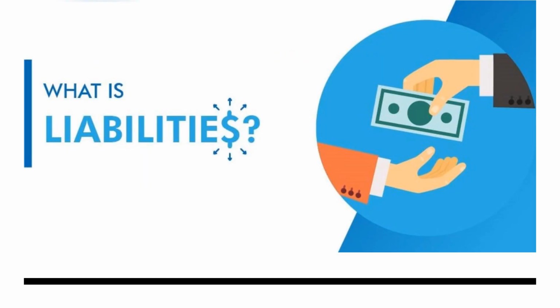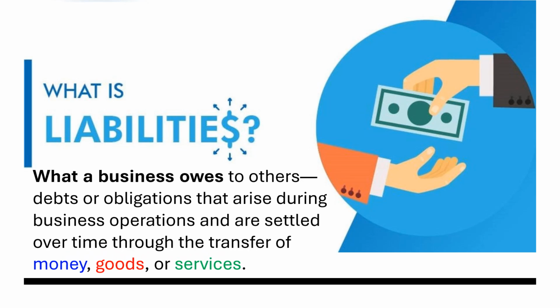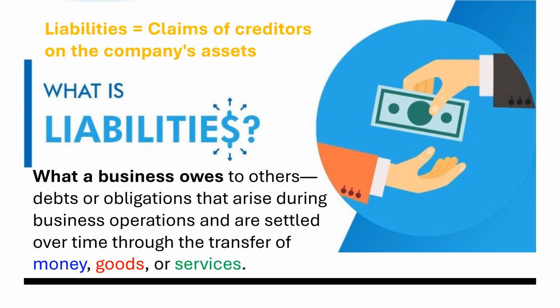Now let's talk about the liabilities. What is a liability? What a business owes to others, like debts or obligations that arise during a business operation and are settled over time through the transfer of either money, goods, or services, are called liabilities. So in simple terms, we can say that liabilities are the claim of creditors on the company's assets. It may be in terms of money, goods, or services.